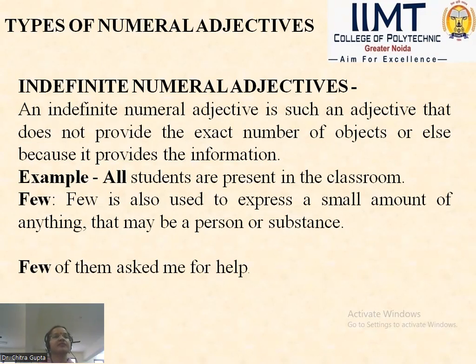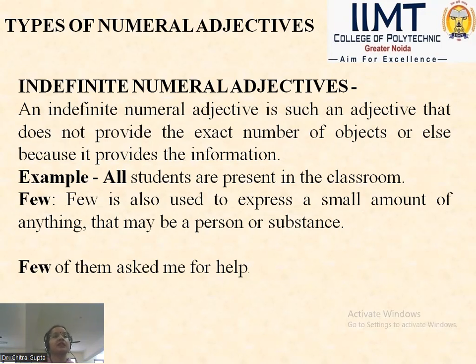See the definition. An indefinite numeral adjective is such an adjective that does not provide the exact number of objects, means the person, thing, and idea, because it does not provide the information in a particular sense, in a specific sense, in a definite number sense.